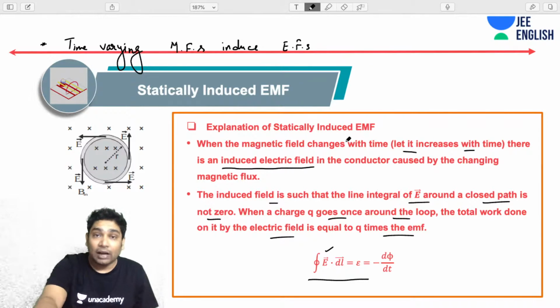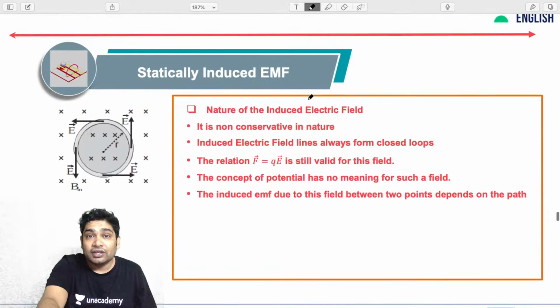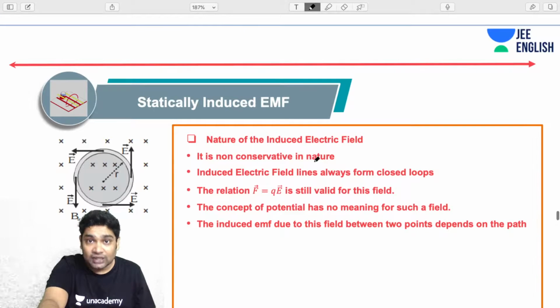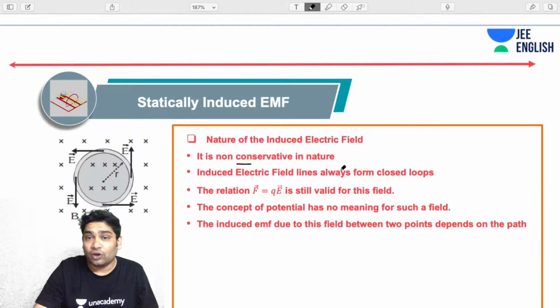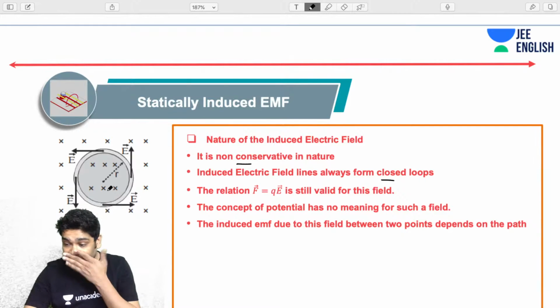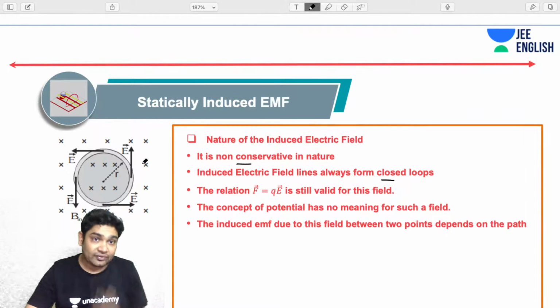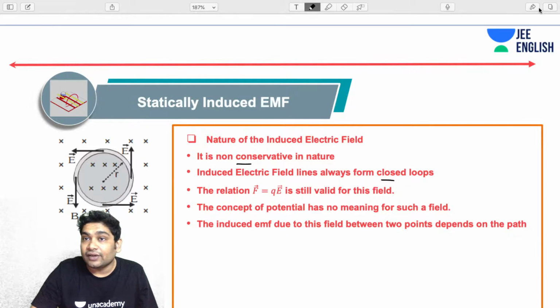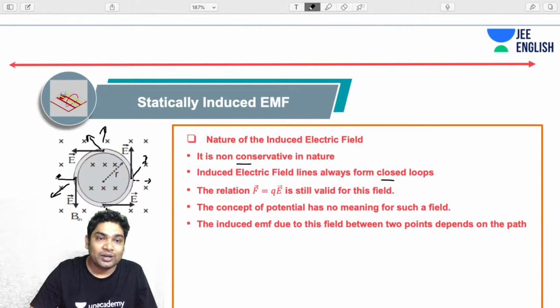Now let's take a closer look at the nature of these electric fields. The nature of the induced electric fields is that, one, they are non-conservative in nature. They have to form closed loops, because think about it: if they did not form closed loops, and the electric field had a radial component also, hypothetically, then that would have violated Gauss's theorem.